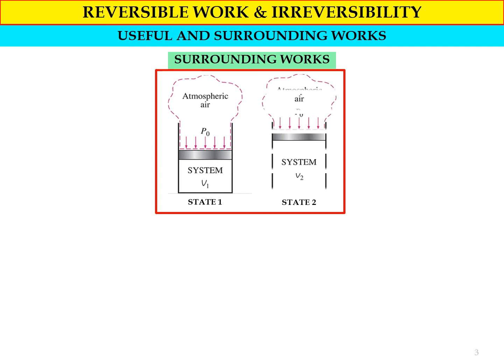And for state number 2, we have the same system, a cylinder piston device. However, for state number 2, the volume of the substance is higher, which is equal to V2. Okay, if we consider an expansion process, the process will involve the increase of volume from V1 to V2.